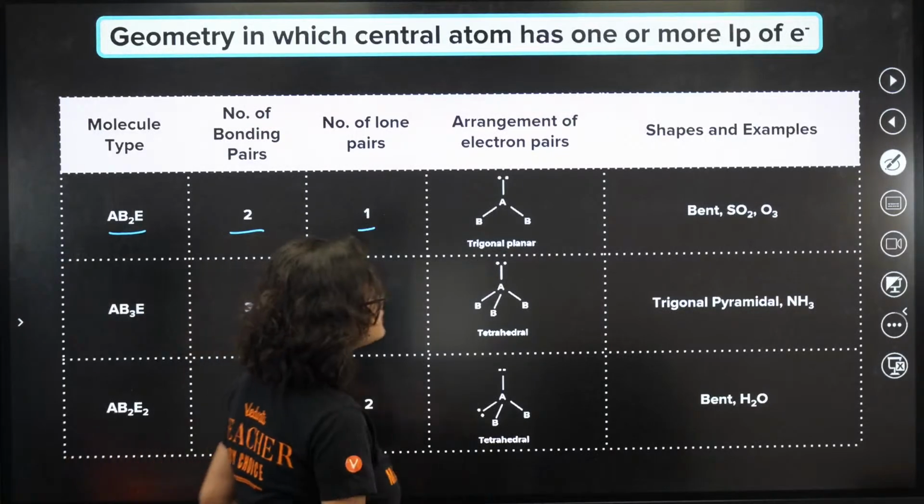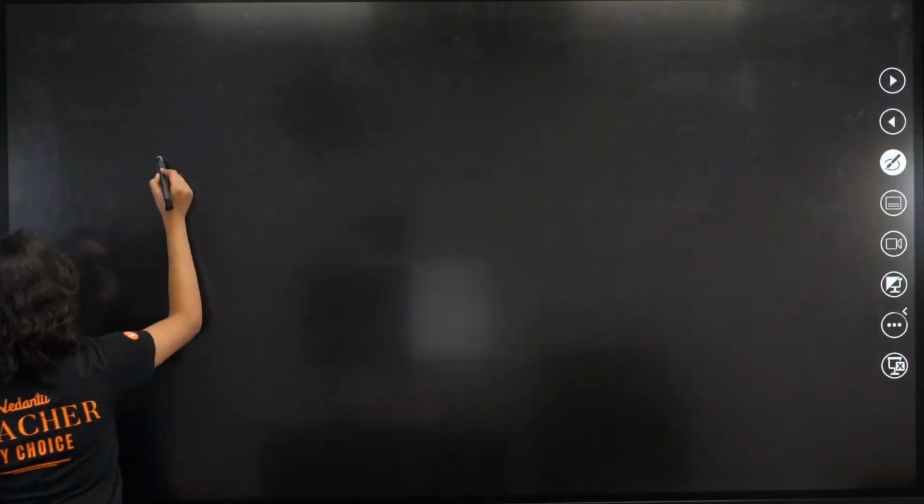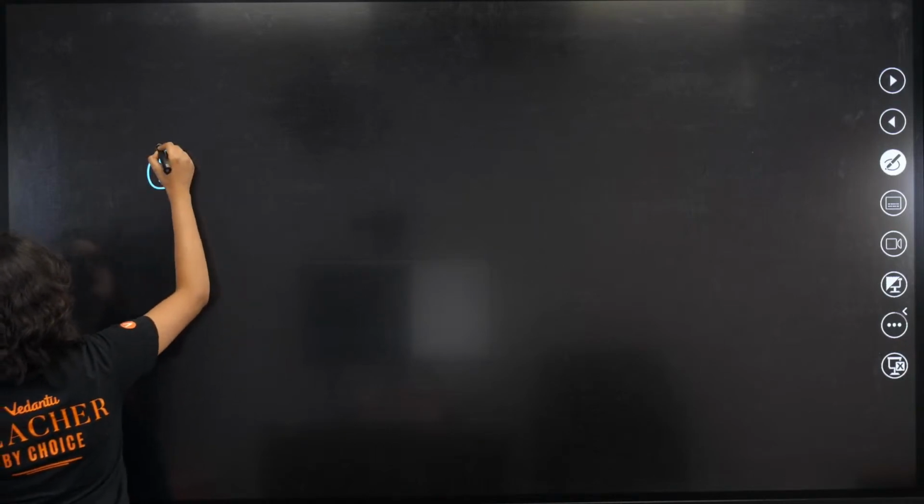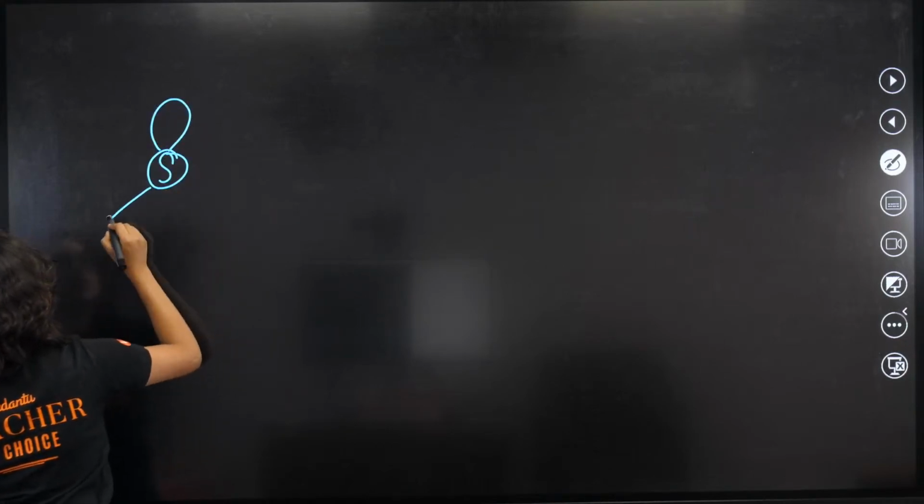Let's understand. See, what do we have? We have SO2 or O3. Okay? So, we have S here. This is our S, okay? Then we will have a lone pair here, and O.